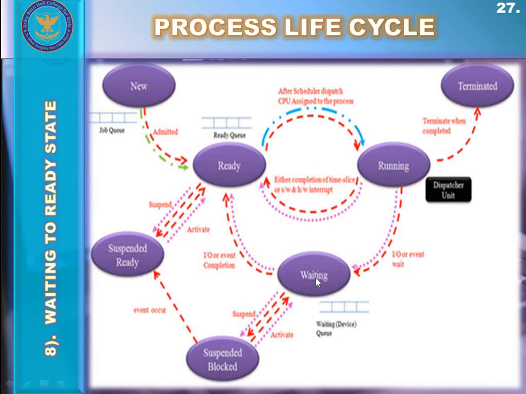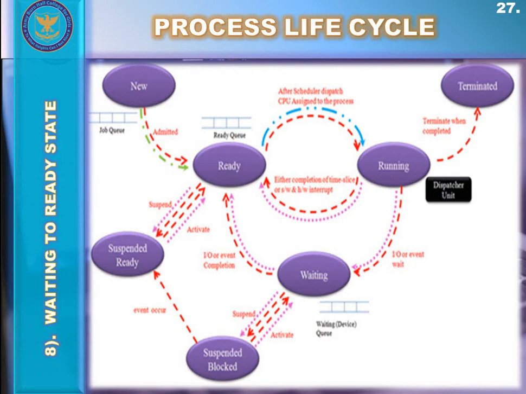The operating system transfers that process back to the ready state after the completion of that input-output event, and inside the ready state that process is placed inside the ready queue, and it would again wait for the CPU to become available.